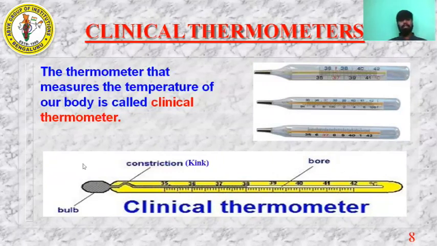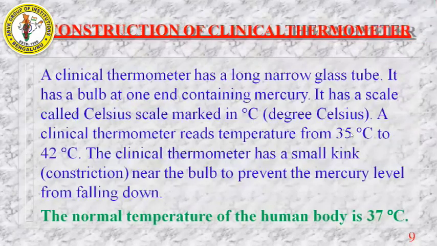This is the complete construction of the clinical thermometer. A clinical thermometer has a long narrow glass tube. It has a bulb at one end containing mercury. It has a scale called the Celsius scale, marked in degrees Celsius. A clinical thermometer reads temperature from 35 degrees Celsius to 42 degrees Celsius. It has a small kink, a constriction near the bulb, to prevent the mercury level from falling down.